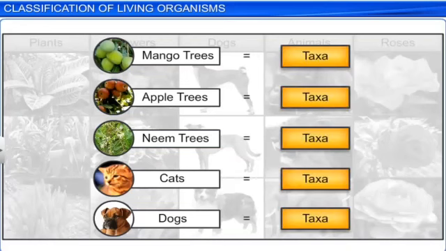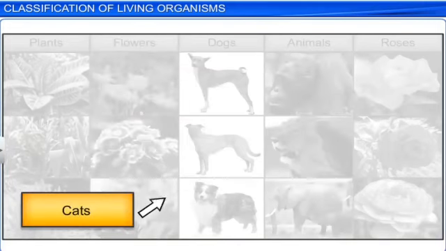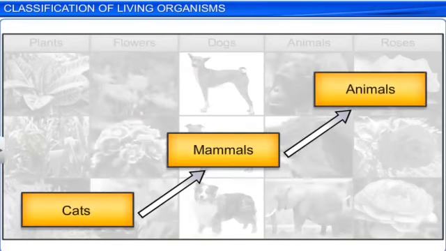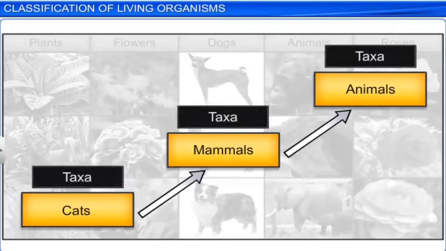These groups are known as taxa. So taxa is nothing but a group of organisms with a lot of fundamental characteristics. So cats belong to the mammals, and mammals are ultimately in the group of animals.